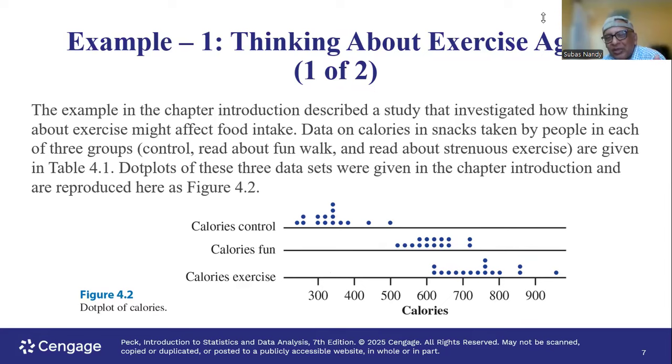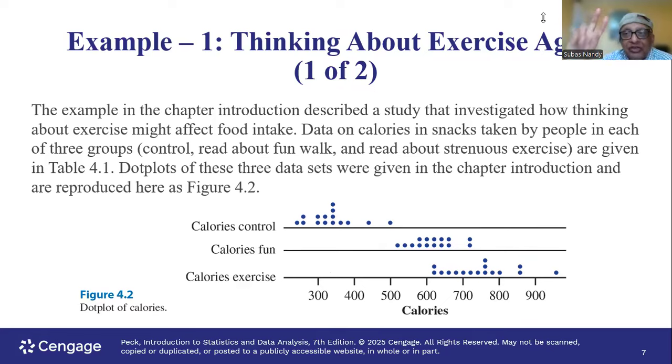Spread is from the lowest dot to the highest dot. People who are not going to do anything after reading, they're the control group. Okay. So notice the spread, the lowest to the highest, is much smaller in the top group, which is the control group. Okay. People who are reading about fun walk, what are the calories? What are the snacks they are going to consume?